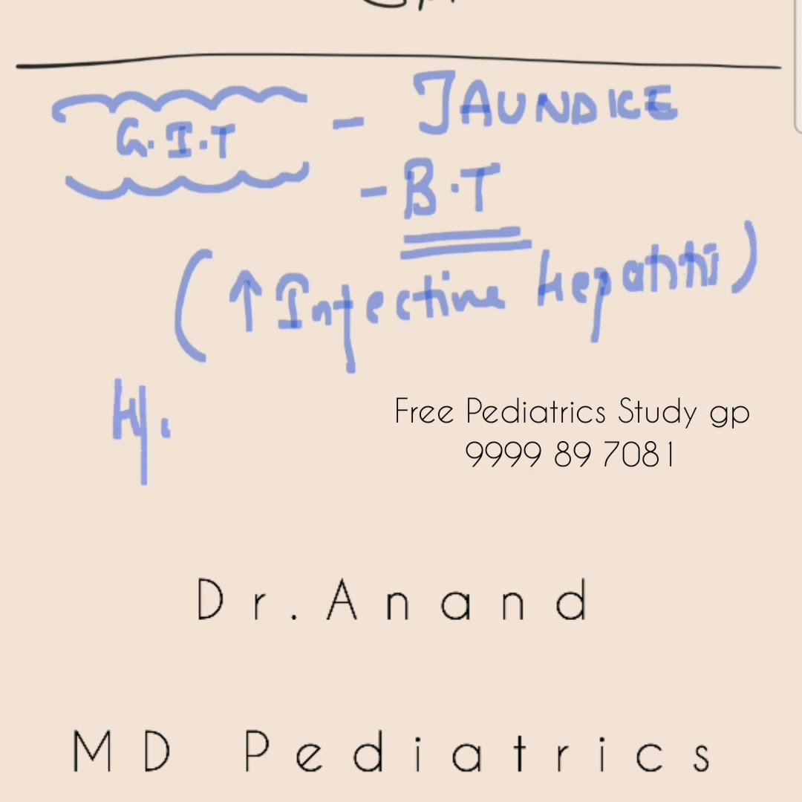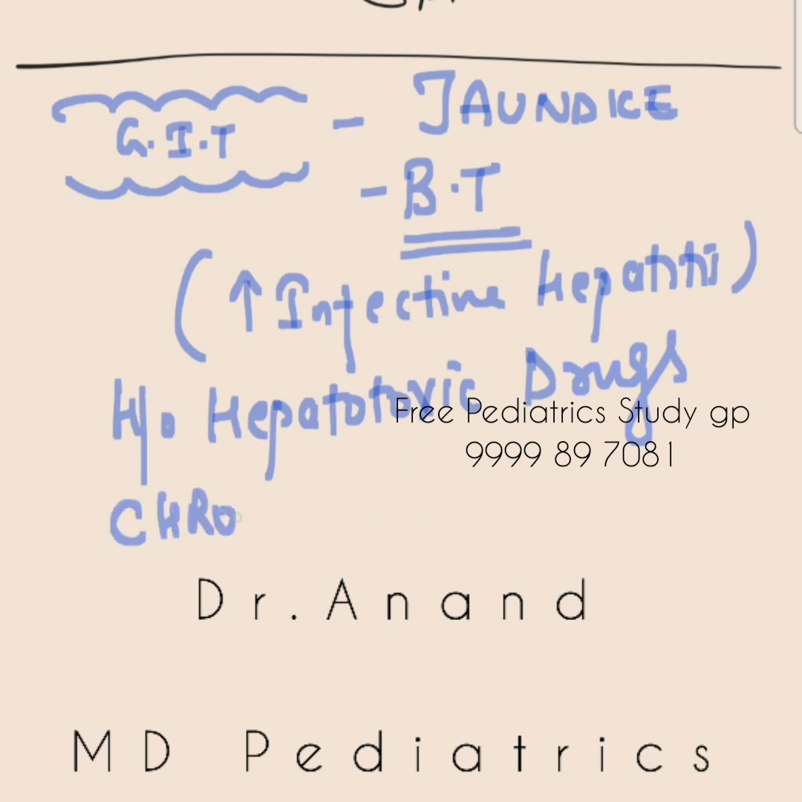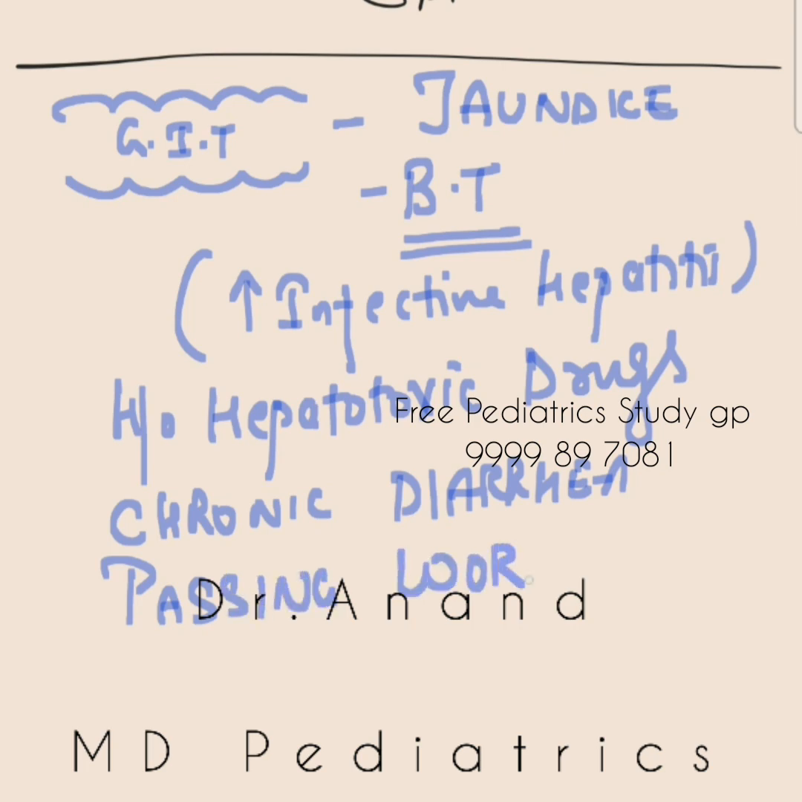So past history of jaundice, past history of blood transfusions, past history of any hepatotoxic drugs like INH, rifampicin. Any past history of chronic diarrhea. Have you heard the names acute diarrhea, chronic diarrhea, and persistent diarrhea? So any history of chronic diarrhea, yes, my past history is relevant. Any history of passing worms in the stools? Yes or no? Again, these are all important points where past history is really relevant.